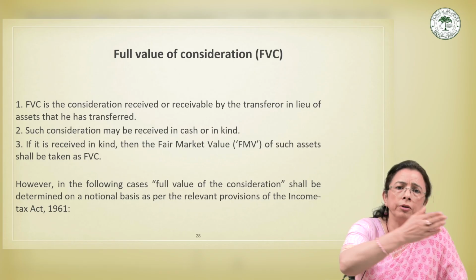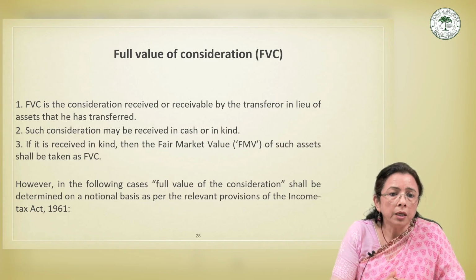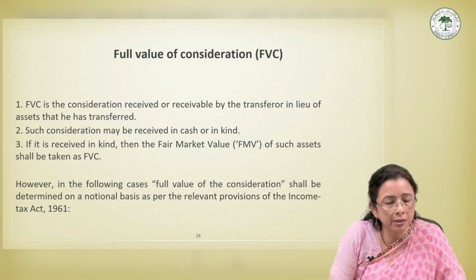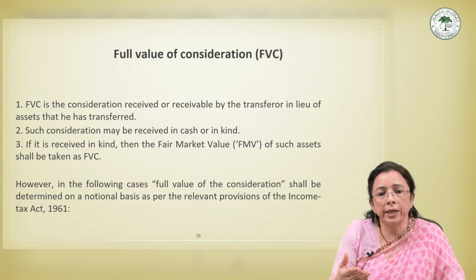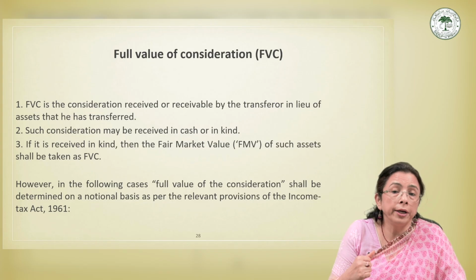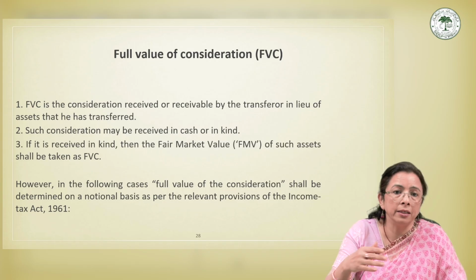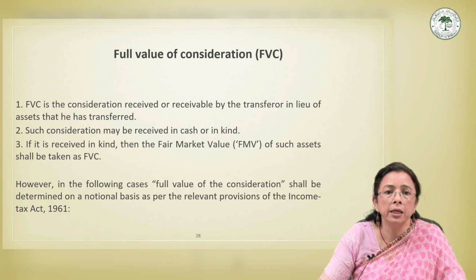I think this is what we did in one of the illustrations just now. There are some common mistakes which we have to avoid. What are those common mistakes which are often found? That is taking the actual price even when the law says otherwise. Another mistake you may commit is ignoring the FMV when the consideration is in kind. Or maybe you are forgetting any of these relevant sections, that is 50D, 50CA, 43CA or 50C.